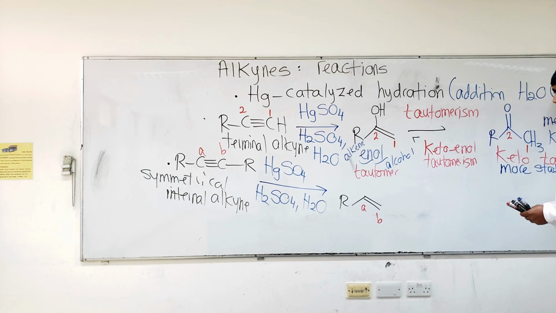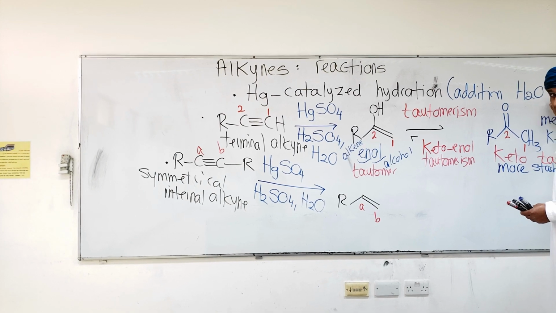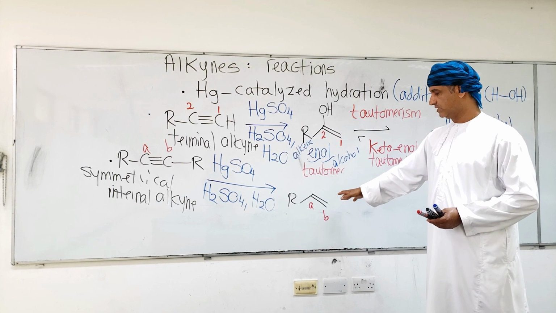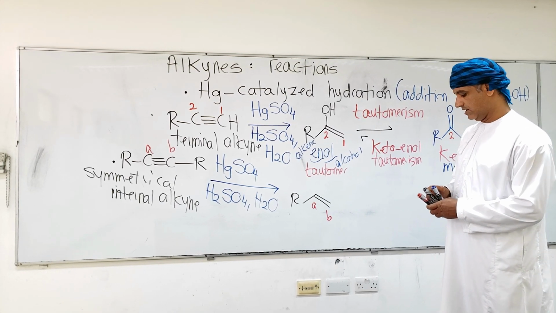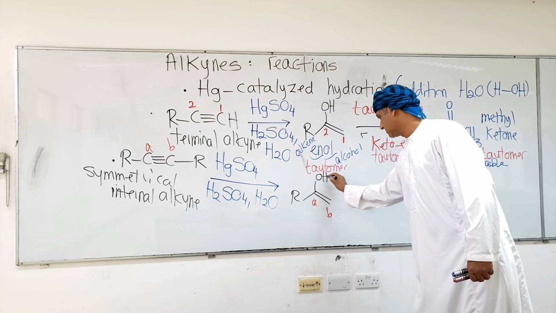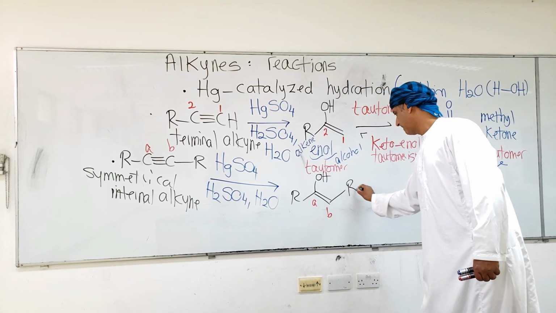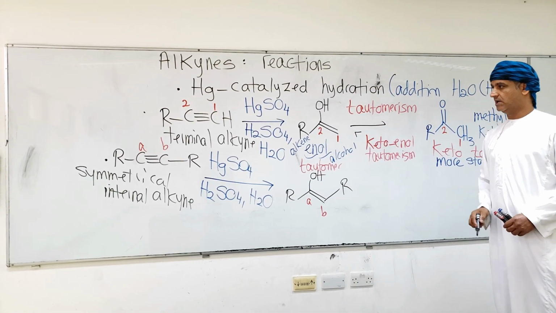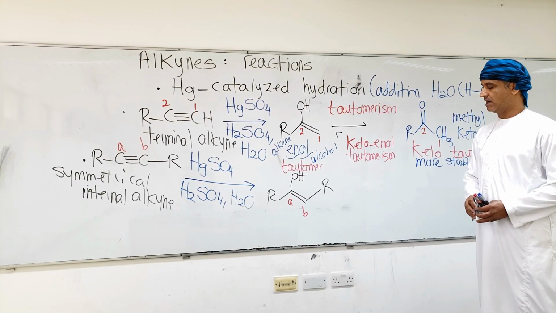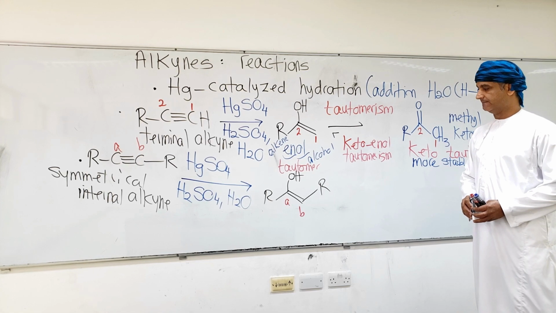Remember, addition of H and OH, this reaction is hydration. So H will bond to carbon B, for example, and OH will bond to carbon A, like this.